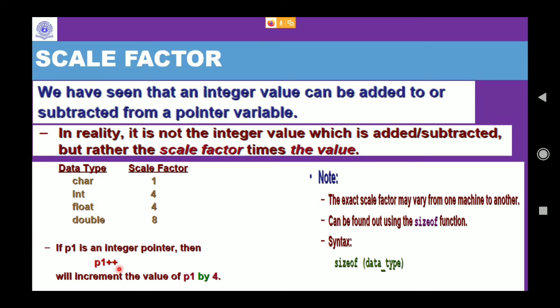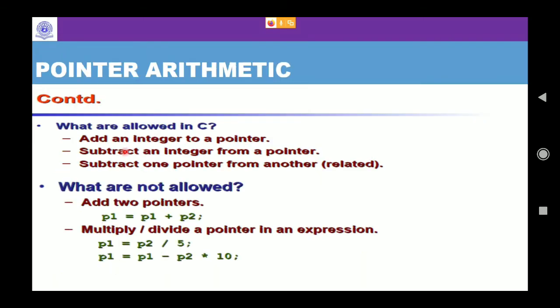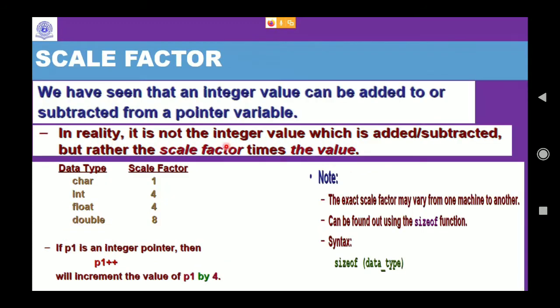Yes. So if you look at the previous cases, if you add an integer to a pointer, you are not actually adding an integer to a pointer. You are actually adding the scale factor of the integer to the pointer. What is the scale factor of an integer? 4. What is the scale factor of a float? 4. It is nothing but how many bytes it requires to hold the information.